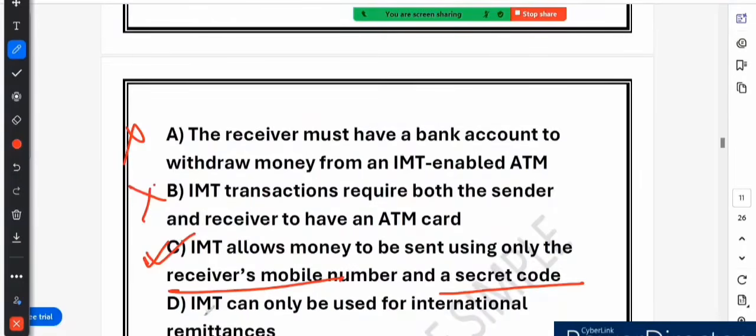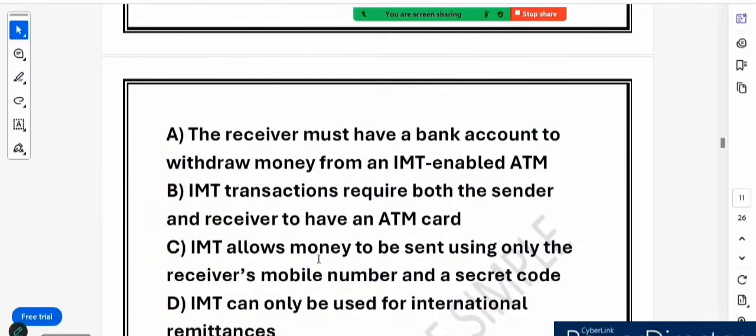And option D says IMT can be used for international remittance. This is incorrect, because IMT is a domestic money transfer system, meaning it can be used within the same country. It is designed for instant, secure and hassle-free cash transfer between individuals in the same country, right? So let me give you some example. So I hope this is clear. So IMT, which is called instant money transfer, is a cardless and accountless way to transfer money using a mobile number and a secret code. That is why option number C is the correct answer here.